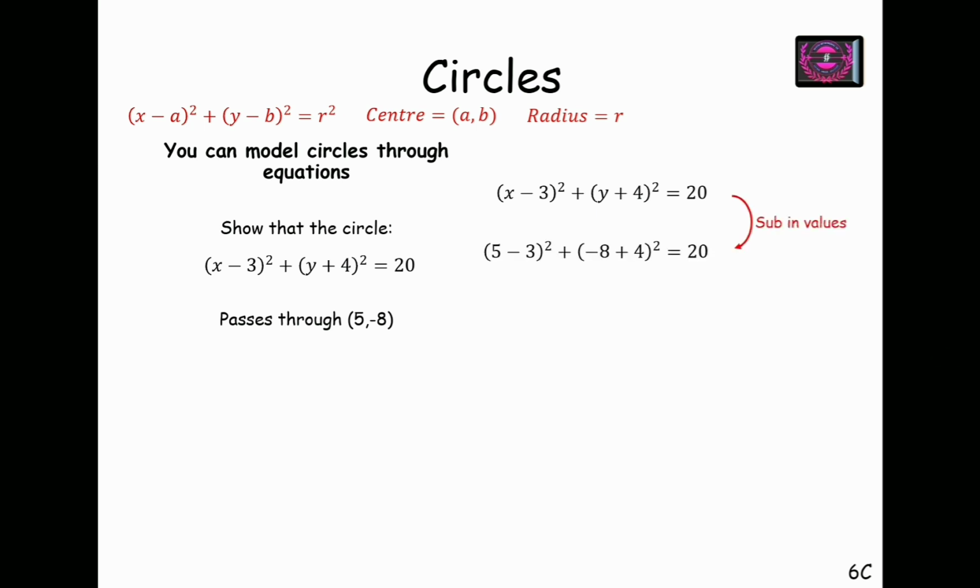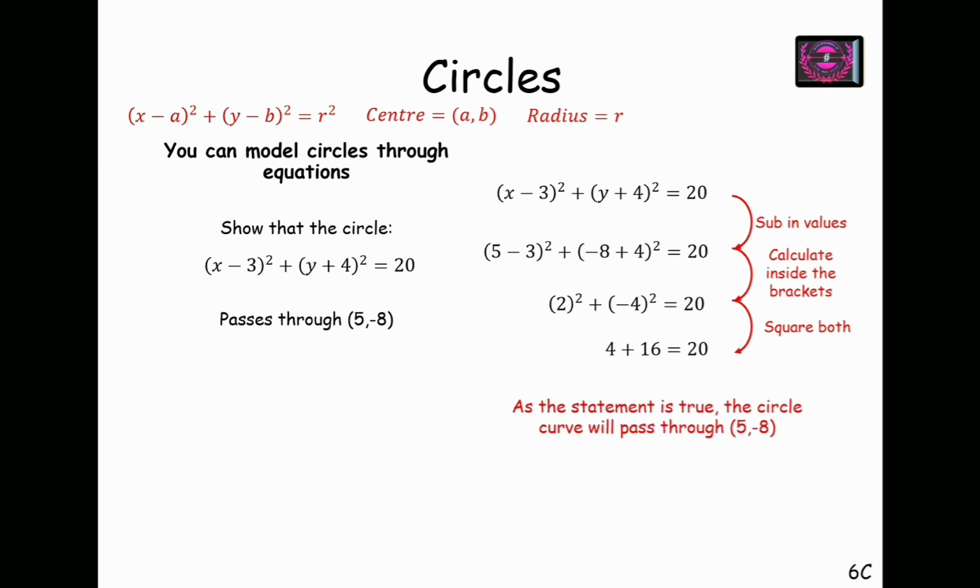So upon substituting, I have 5 minus 3 whole square plus minus 8 plus 4 whole square equals 20. And upon calculation, I can see that the statement is true. Left hand side is equal to the right hand side. So I can say that this point lies on the circle. Whenever we have to check whether some point lies on the circle or not, we directly substitute the value of that point in the equation of the circle, and we see whether this satisfies the equation or not, whether LHS is equal to RHS or not. If it is true, then the point lies on the circle. Otherwise, the point is not on the circle. Next,